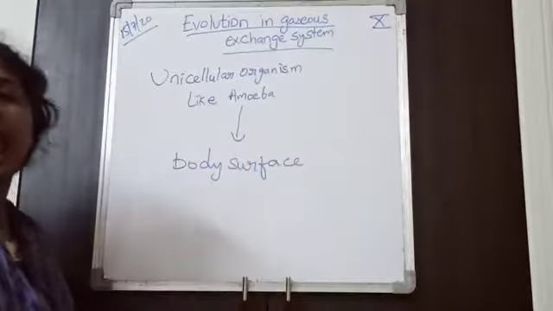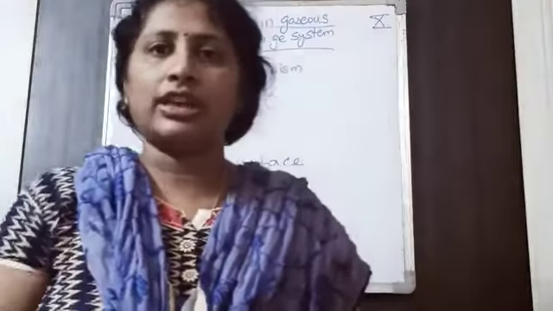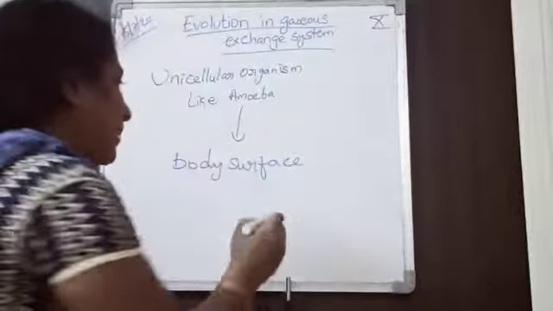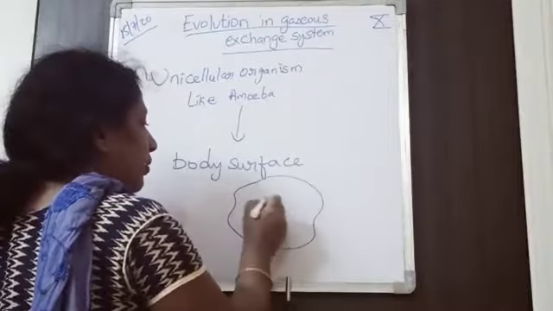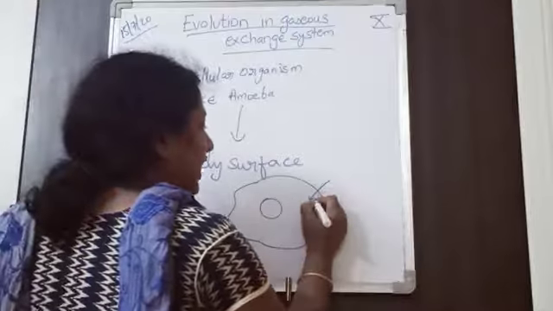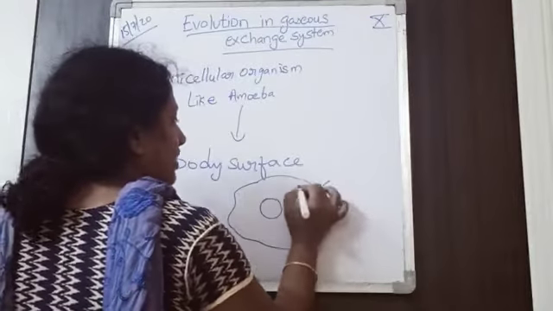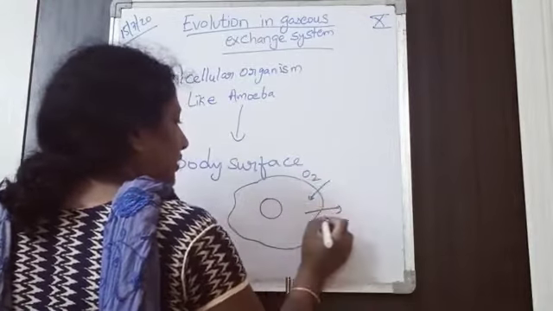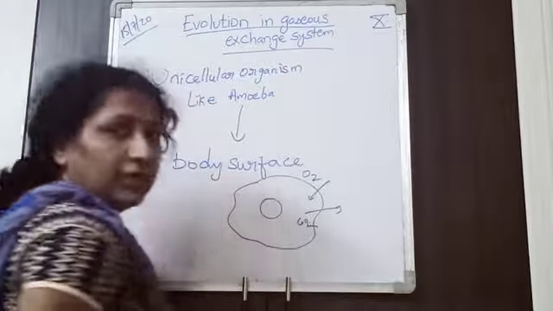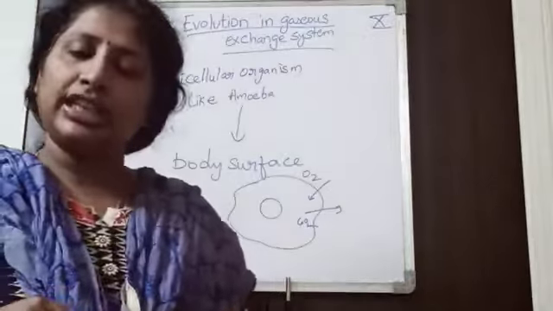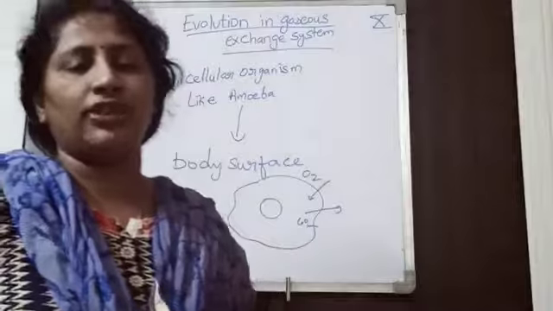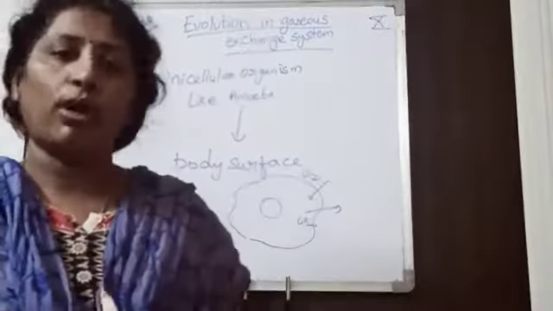Means we don't have any special organelles to carry out the gases exchange. We know that amoeba is a simple organism having only a single cell. So oxygen enters this way and carbon dioxide goes outside through the body surface. So in most of the unicellular organisms, the exchange of gases takes place through the body surface.